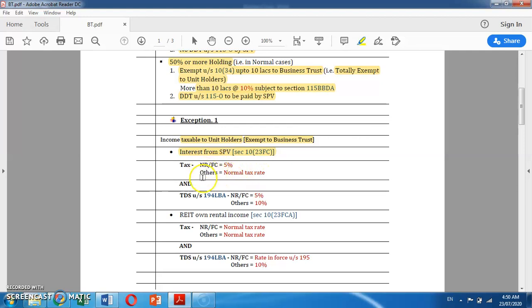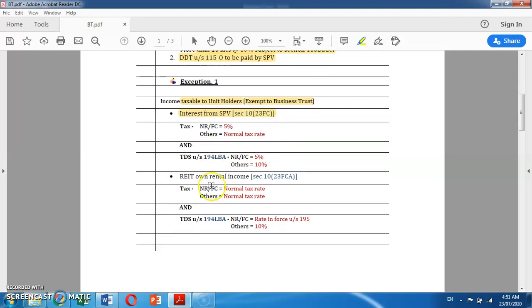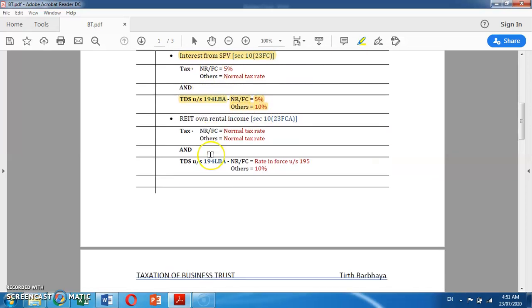Others means individual, AOP, BOI, partnership firm, and normal tax rate means that in case of individual, AOP or BOI, it would be taxable at slab rate, and in case of partnership firm, at the rate of 30%. In such case, TDS under section 194LBA is also to be deducted at the rate of 5% if a unit holder is a non-resident or a foreign company, and 10% in case of others, as explained above.